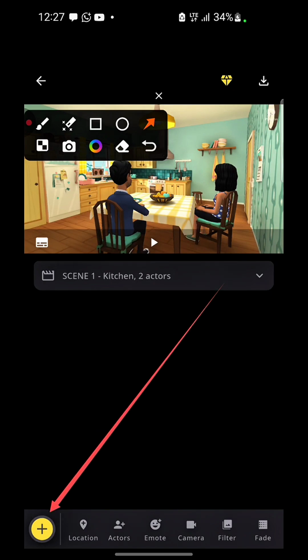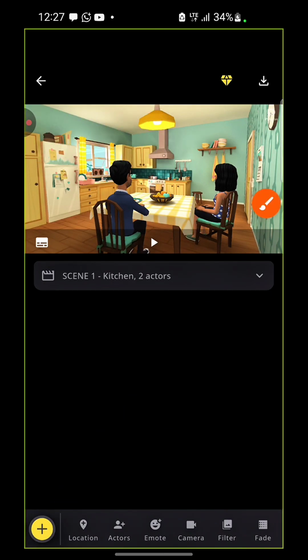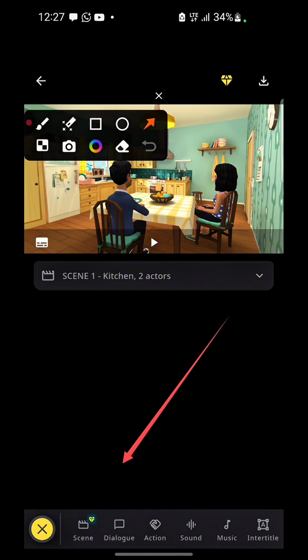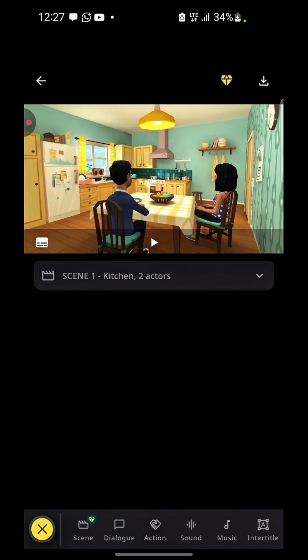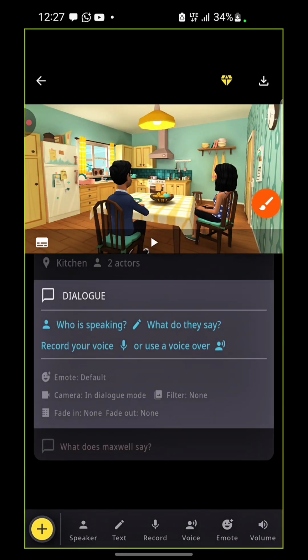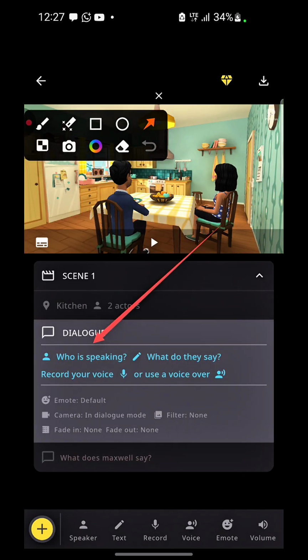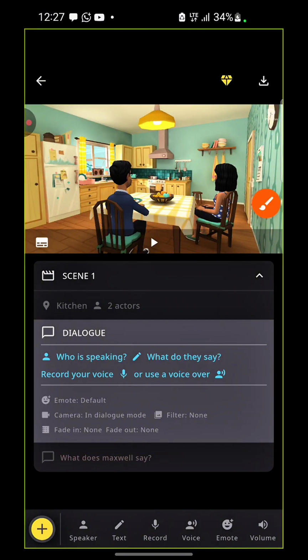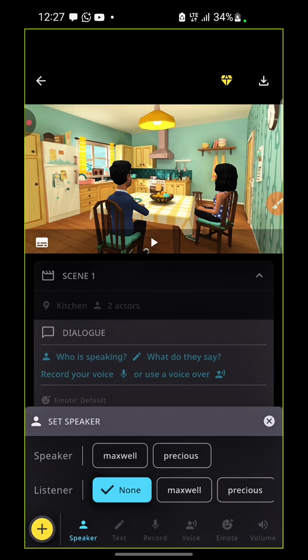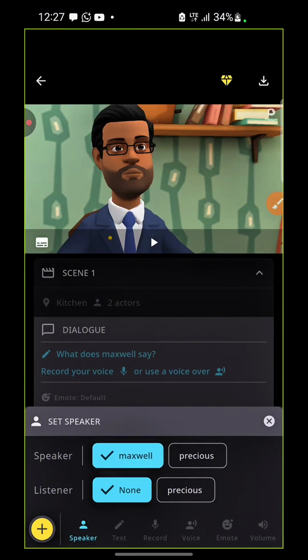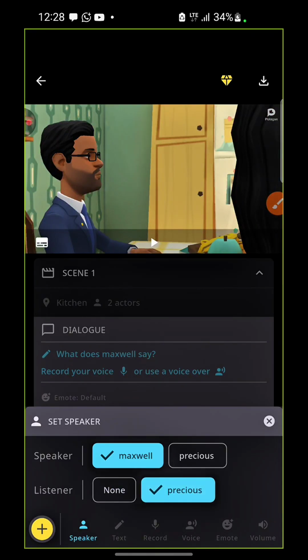All right, so now remember I wanted to write my first dialogue. I will click on this plus and come over to my dialogue. Once you click it, it's going to give you all these options. Just come to your dialogue. Then I'm going to click on who is speaking. I have already copied my first response, my first speech. So I'll click on who is speaking, pick my first speaker, and then pick my listener, which is Precious.